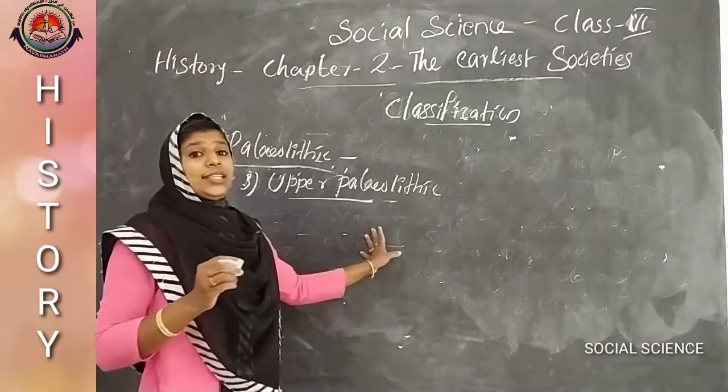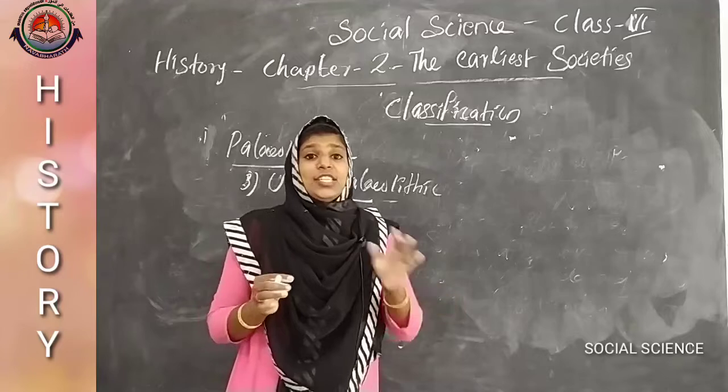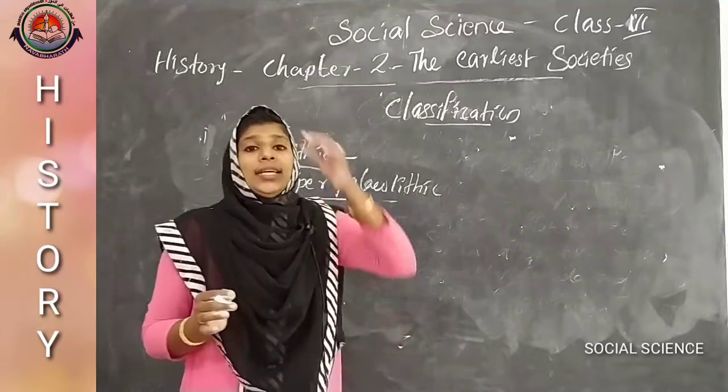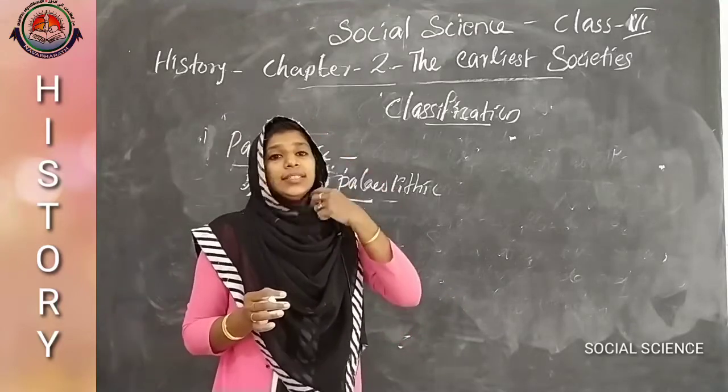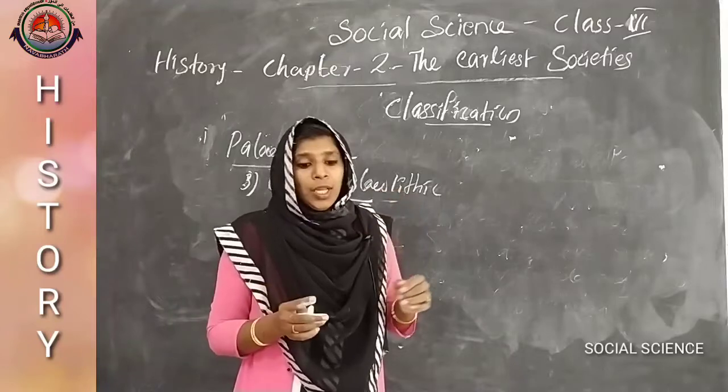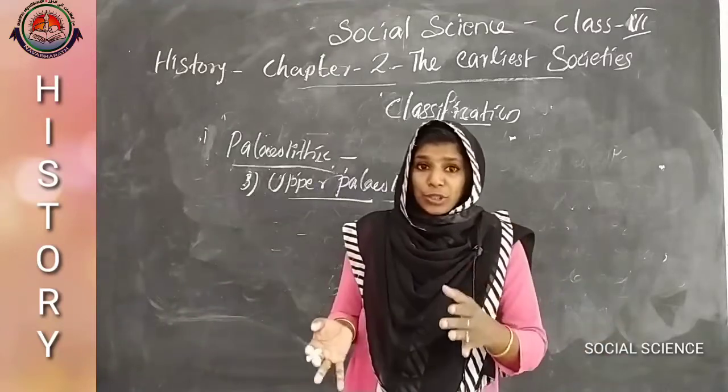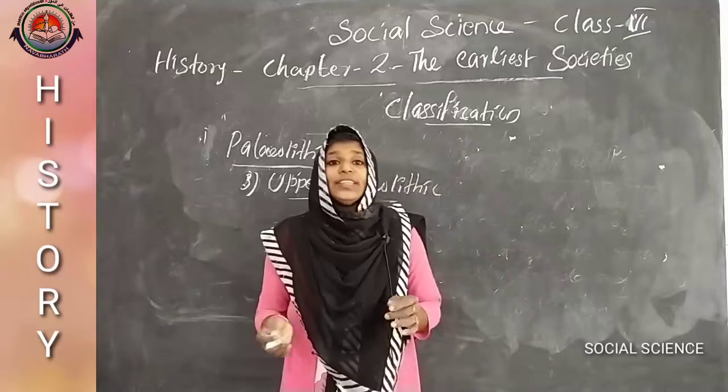Here we consider the climate change instead of stone tools. The climate changes, where the area becomes warm, and that is leading to the melting of glaciers.